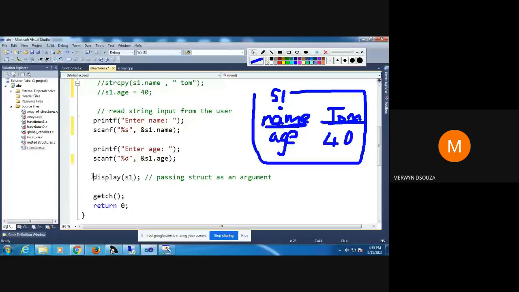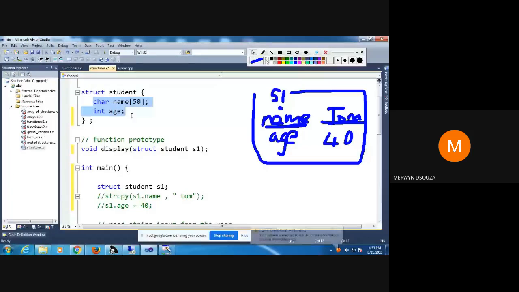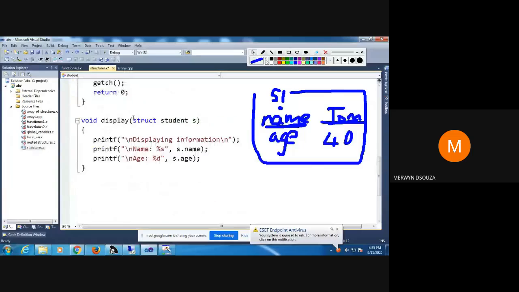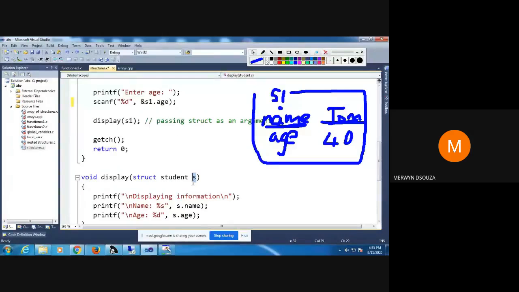When you pass it like this, that means inside the display function I can use the variable S1 to access the members name and age. See here, I'm displaying the values of name and age. Here I'm calling it S1. Here I'm calling it S.